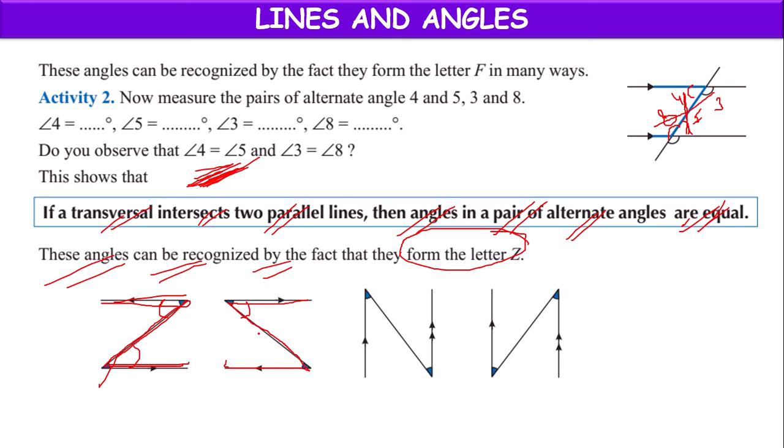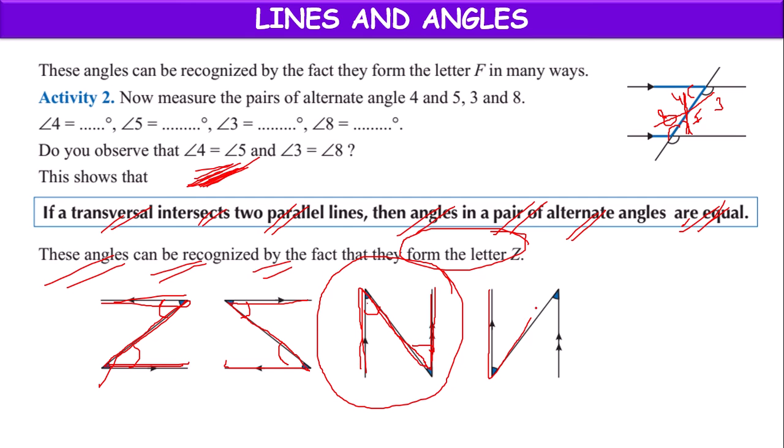If you turn this shape, it will be in the form of Z.